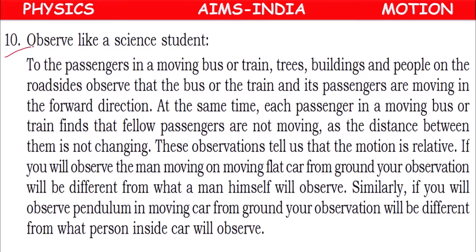So whenever we are observing things or observing motion, we have to think like a science student.